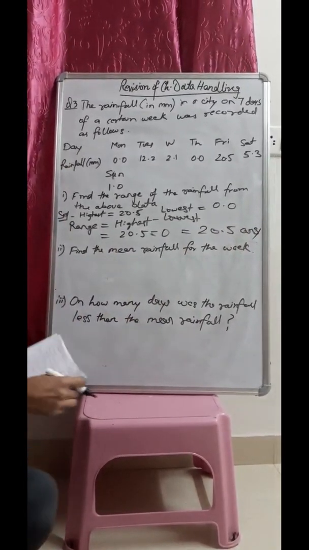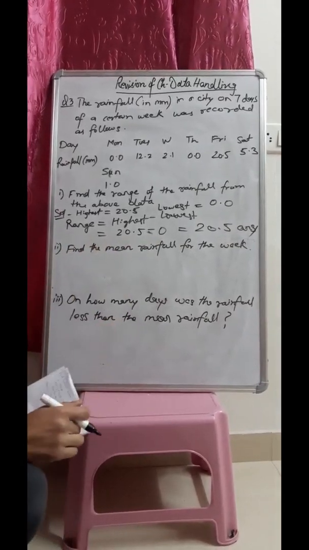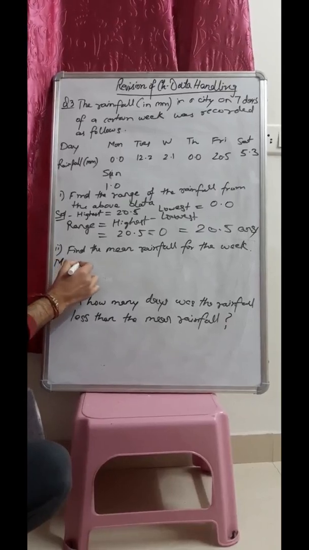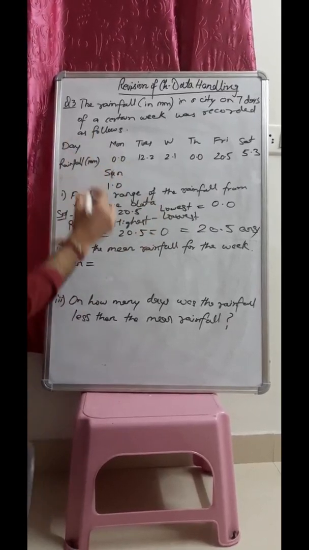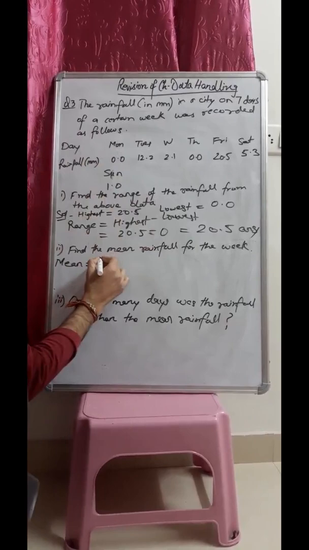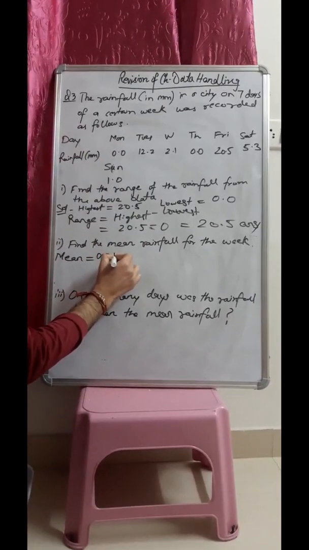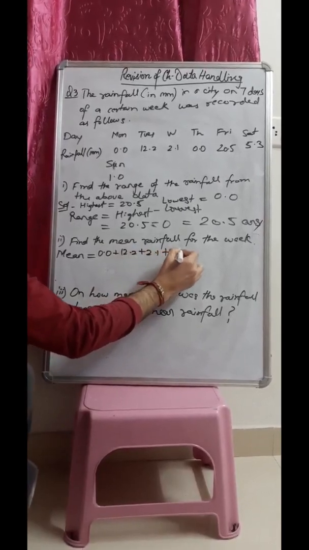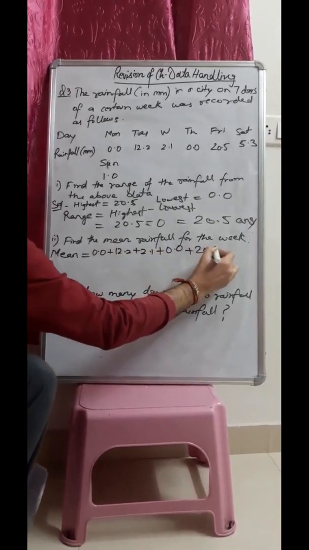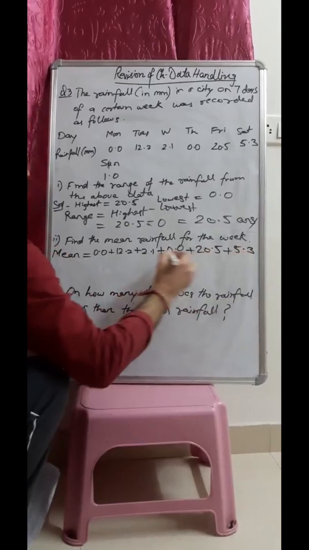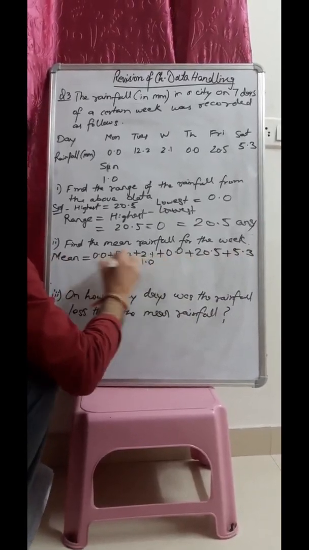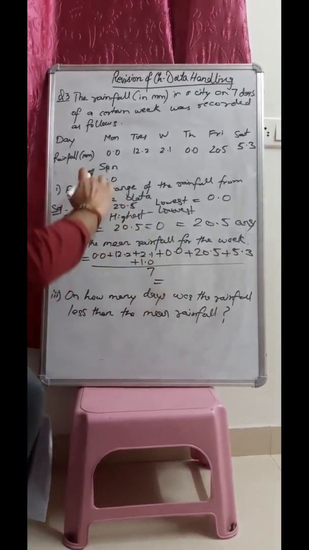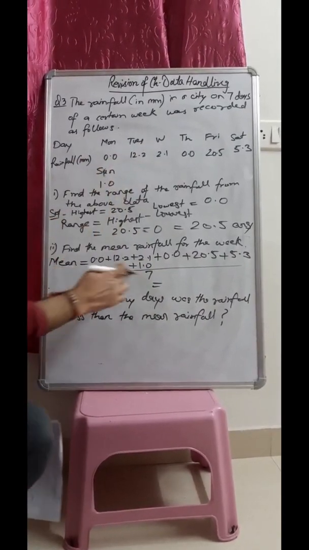Now the second part is, find the mean rainfall. So here we have to find out a mean, and mean formula is sum of all observations. So sum of all observations means 0.0 plus 12.2 plus 2.1 plus 0.0 plus 20.5 plus 5.3 plus 1 and divided by 7, because number of days is 7, that's why observations will be 7.